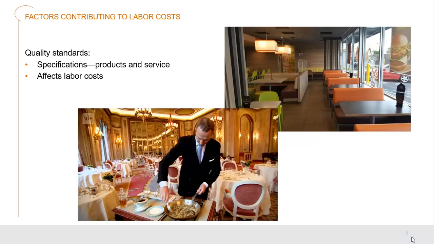This would have dramatically higher labor costs and a much higher skill level from the labor that's working in there. So those expenses have to be worked out when we're working out our pricing and availability for our customers to be able to come in and enjoy the experience, depending upon what level and where you are in the marketplace.